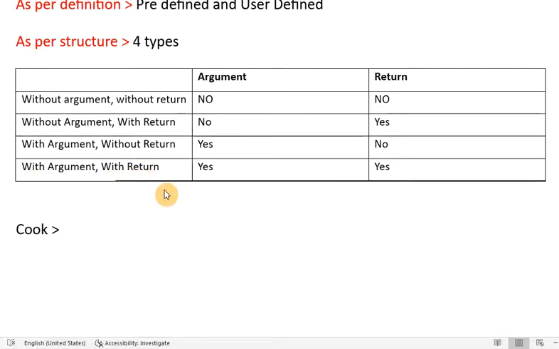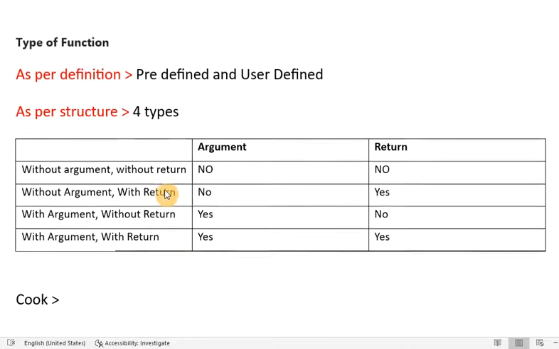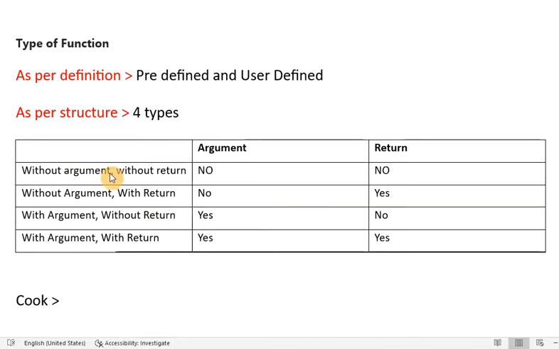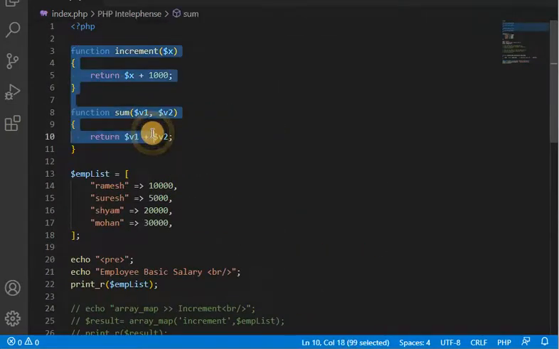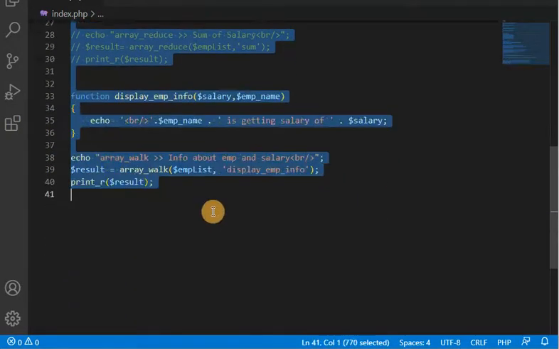Now let's take a practical example in PHP, of how we can program this function. So let me start my Visual Studio. You can see my studio has started.